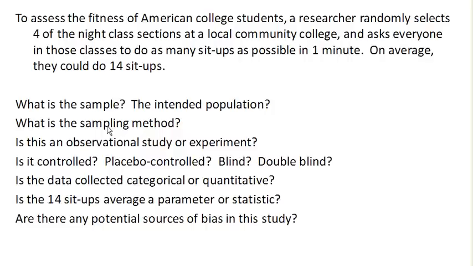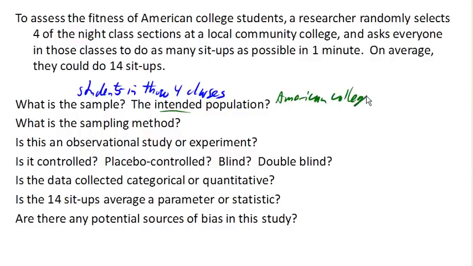So the sample is the students in those 4 classes. So the students in those 4 classes represent the sample of the study. Now, the intended population of this study was American college students. Or at least that was the stated population of the study. Again, the intended study. We'll talk about whether that's actually a good population in a second.